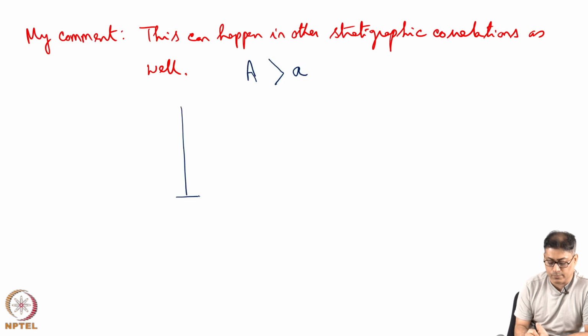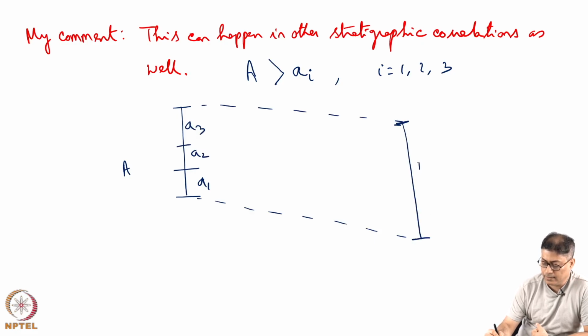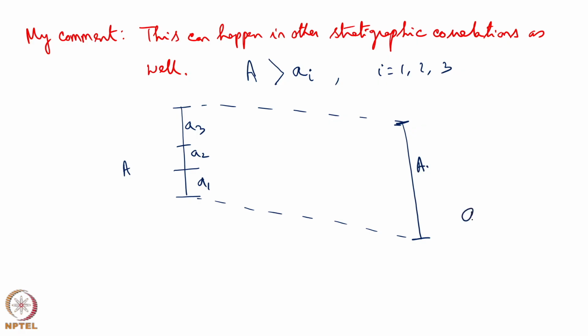In that case, it is possible that within A, A1, A2 and A3, and then we might be able to correlate with another succession A, but here the A1 are not defined, and this is possible.